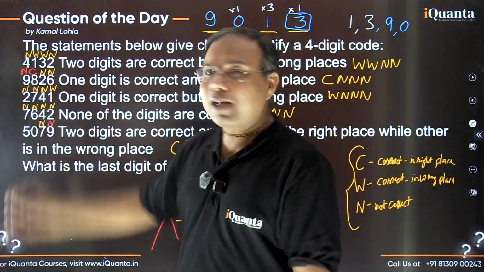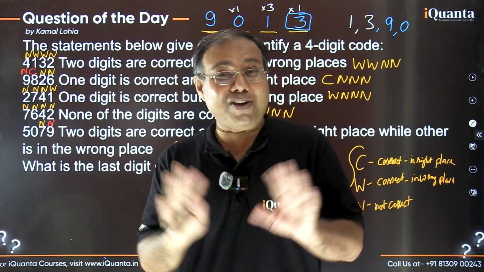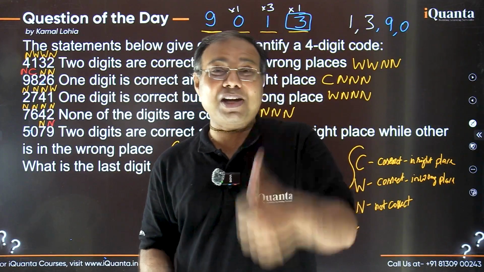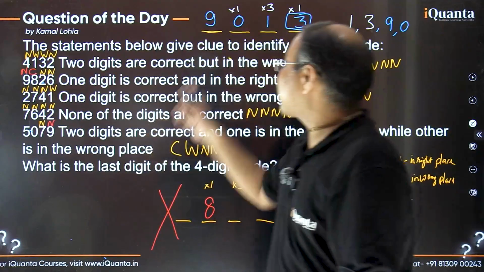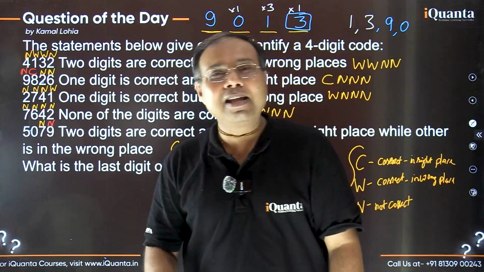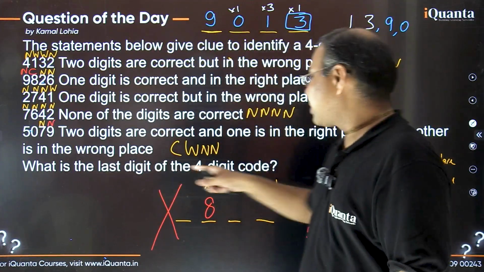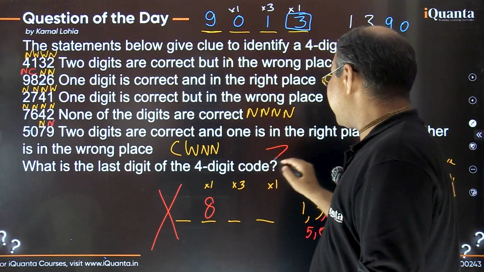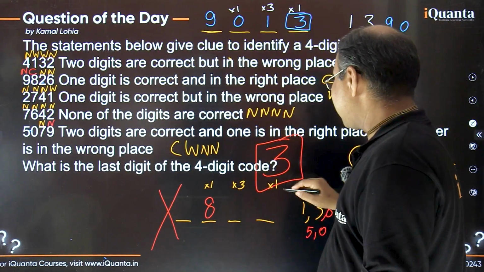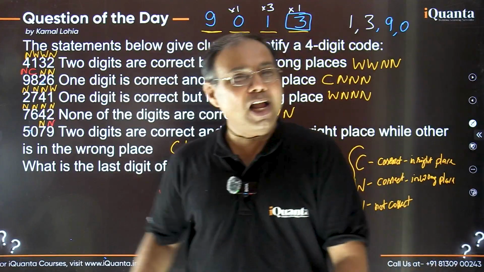So the red one is a red flag, it is not correct. The earlier blue one was perfectly fine. So we have got our actual code. It is certainly 9013, and the required answer, the last digit of this 4-digit code, is certainly 3, right? So this is the final answer. I hope it is clear.